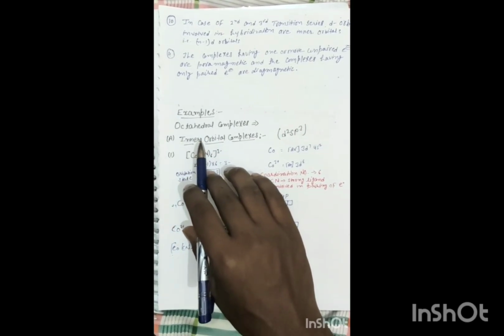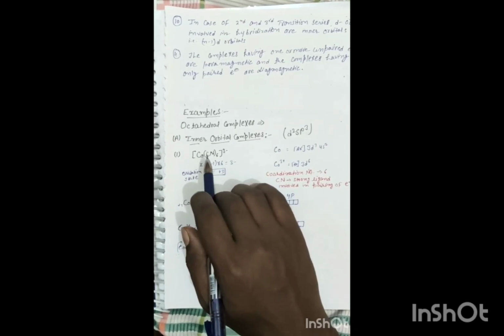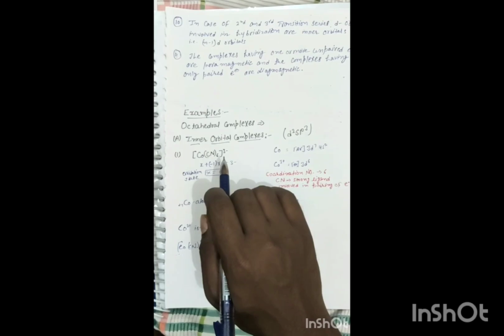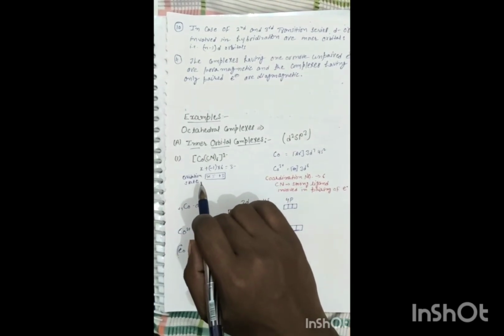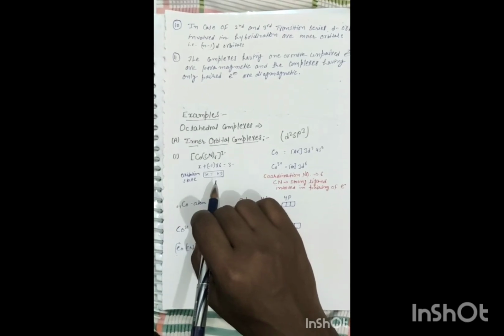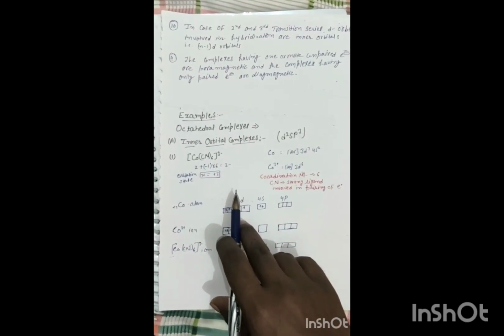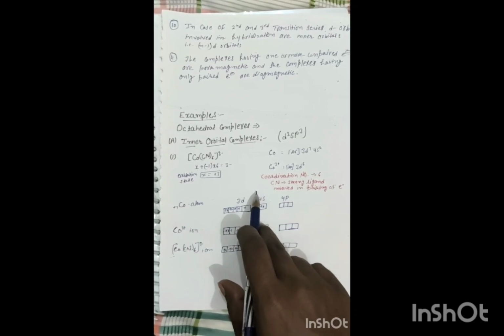In octahedral complexes, we will discuss two types of complexes: inner orbital complexes and outer orbital complexes. First example of inner orbital complexes is [Co(CN)6]3 negative. Oxidation state of the metal ion is +3. Here the coordination number is 6 and CN is strong field ligand, so here pairing is involved in the d orbitals.